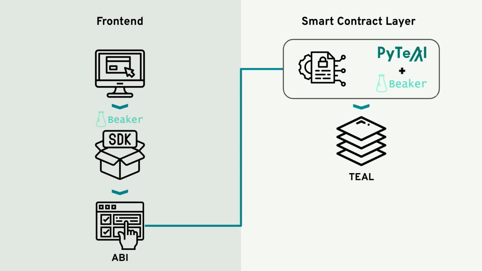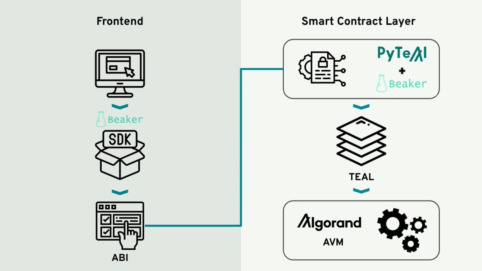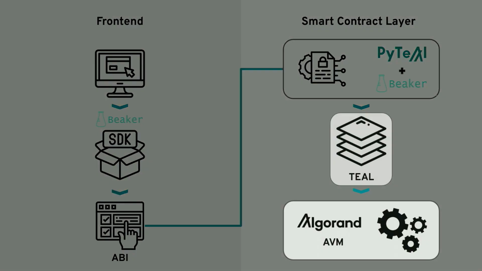Now that contract gets compiled down into a Teal program. Teal is an assembly-like language. It's a low-level language that the virtual machine can understand easily. And that gets compiled down into bytecode, and that's where the Algorand virtual machine does its magic. It evaluates it, and then executes its transactions. All right, let's look deeper into what each of them are.